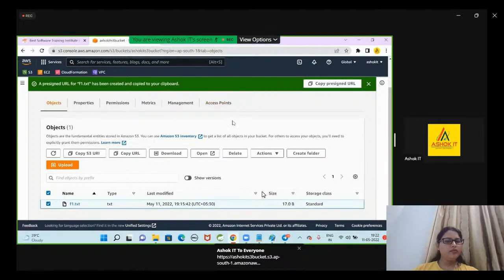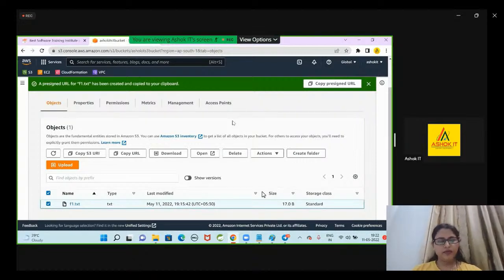Now, there may be a scenario. I want to share the URL with people for a limited period of time. Now, I want to give access to my objects for 1 hour. Within 1 hour, you can access it. After 1 hour, that URL is going to expire. That is called a pre-signed URL. We can create the pre-signed URL for our objects.